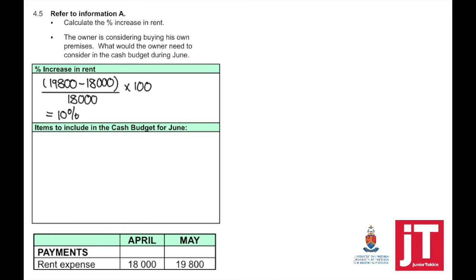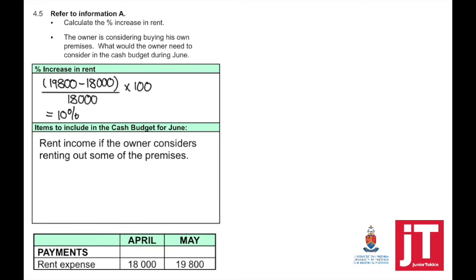So if the owner is now considering to buy his own property, he needs to include the following into his cash budget for June. If you're buying your own property, there's always the option that we can rent out the areas or some of the premises which we are not using.